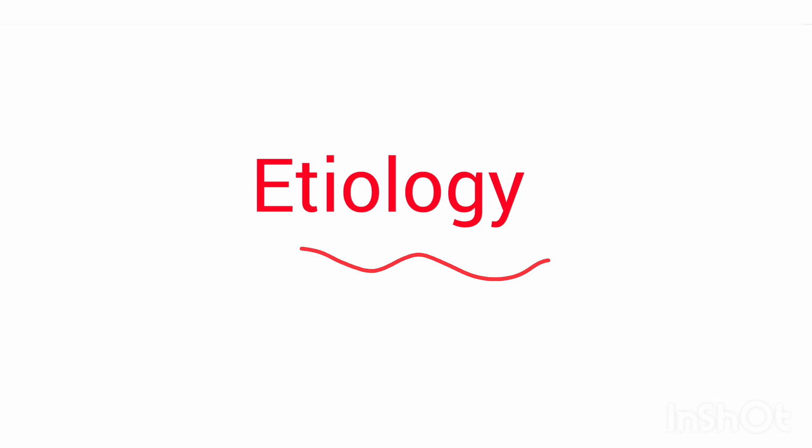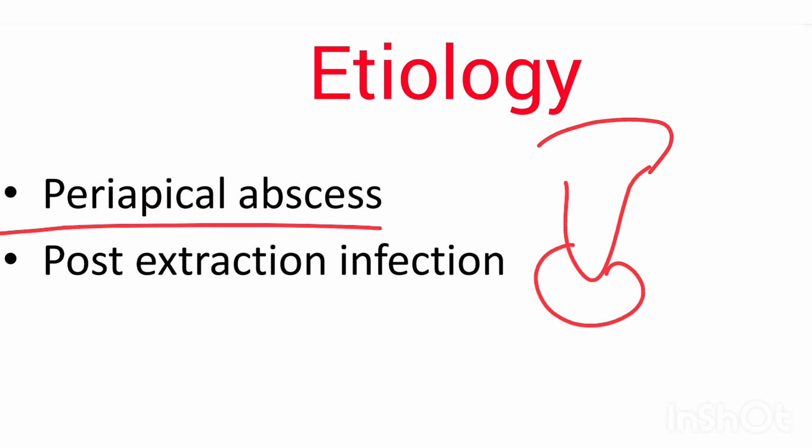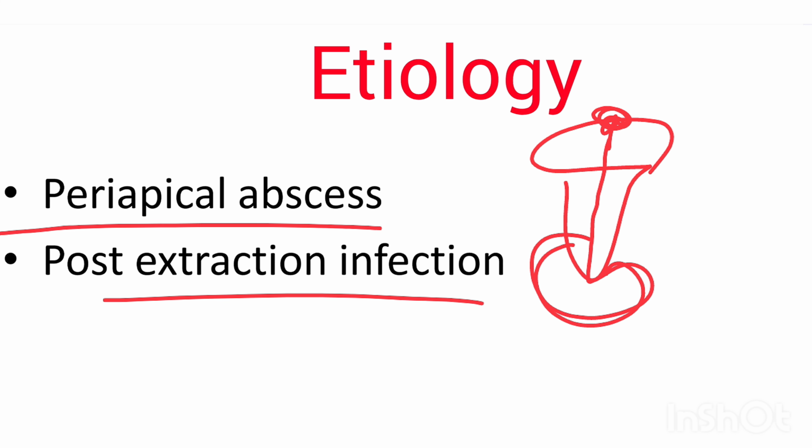Now let us see the etiology or the causes of this Garre's osteomyelitis. One of the reasons can be a periapical abscess or periapical granuloma formed at the apex of the root, because of a carious lesion which has progressed into the enamel, then dentine and into the pulp, and it leads to periapical infection. Or it can be due to post extraction infection. If after the extraction there is any residual infection in the socket, then it will lead to Garre's osteomyelitis.